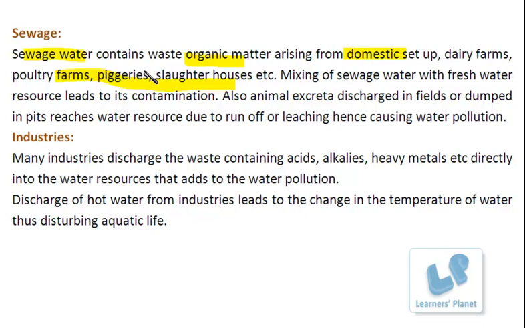But in case this sewage water, which has the excreta discharge, mixes with the fresh water, what will happen? It will lead to contamination. The water will go into the fresh water sources also, and in that case it will lead to water pollution, right?